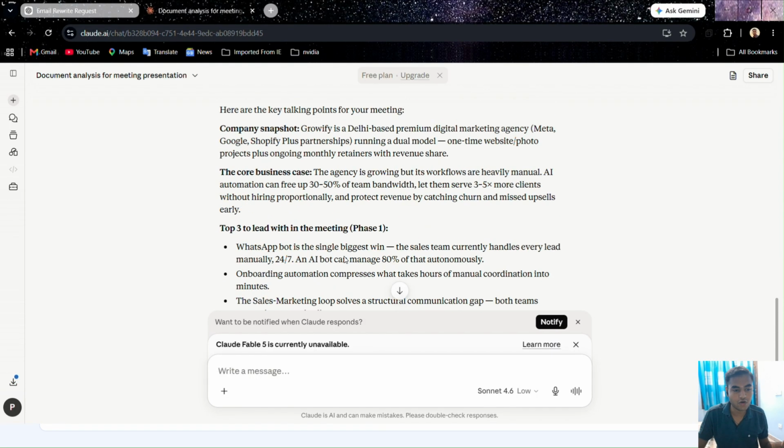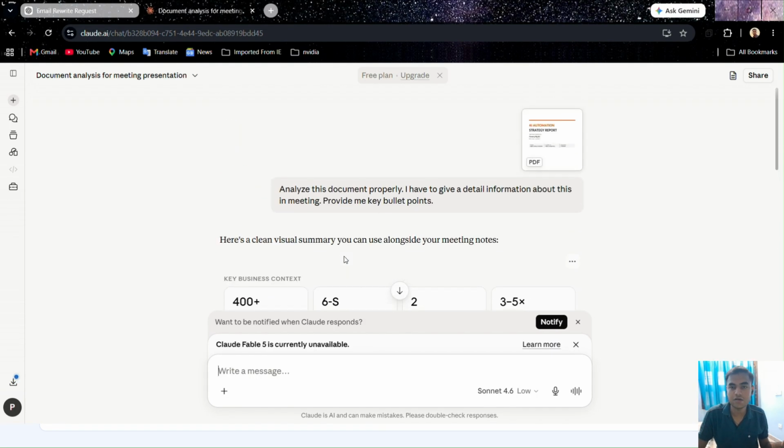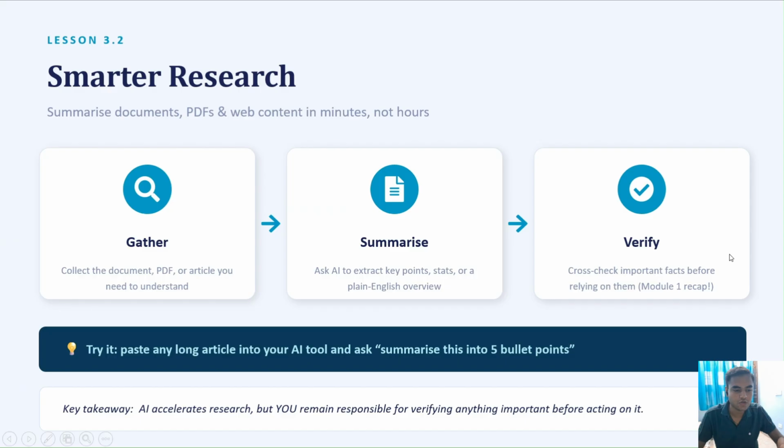You have to read this properly, because it can hallucinate. As I told you in module 1, AI hallucinates. Hallucination means AI can make mistakes and generates responses on its own. So in the prompt you can write, cross-check important facts before relying on them. You can also use the web search tool in Claude. In this way you can improve your research skills.